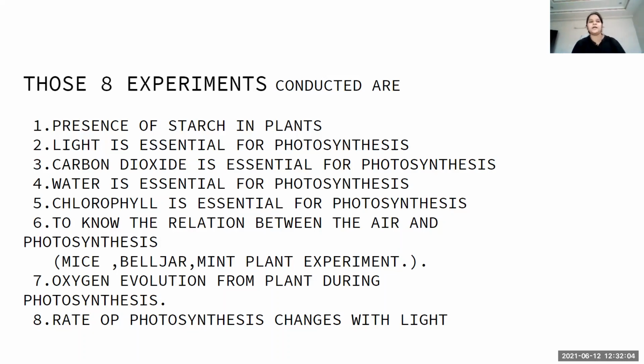In the same manner, coming to the essentiality of four raw materials of photosynthesis, like light, carbon dioxide, water, and chlorophyll, we are going into deep discussion. In every experiment we do, we have to remove that essential element from the plant, so that we can prove the plant has a need of that element. Okay, right, very good.